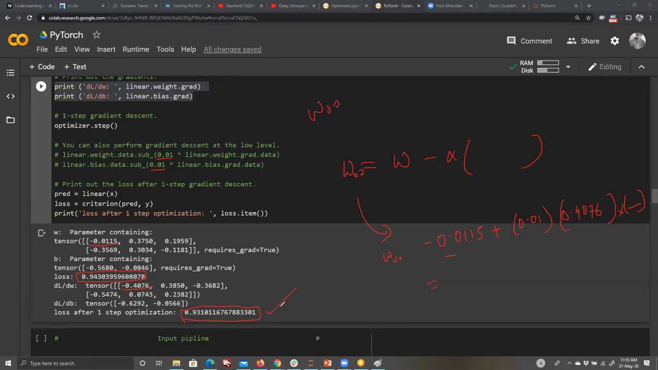Make sense? So this was a basic linear regression that we just tried to show you.